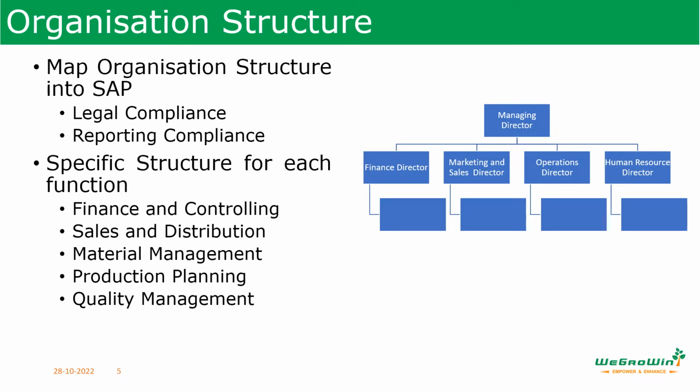In other words, the business process owners, business analysts, and SAP consultants review what the organization structure of the company is, and then they start to map how to do it with SAP. A specific structure is defined for each function, like finance and controlling, sales and distribution, materials management, production planning, and quality management. All these are interwoven. Interwoven means everything is dependent on each other. There is a close relationship between each organization structure.